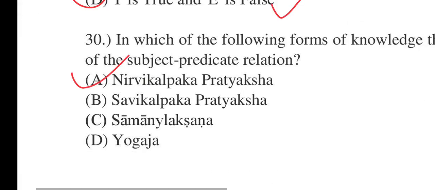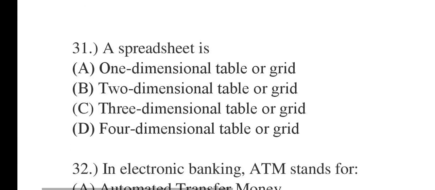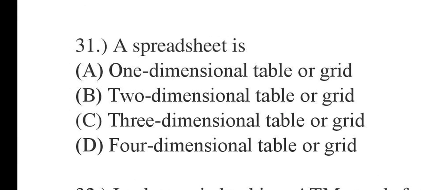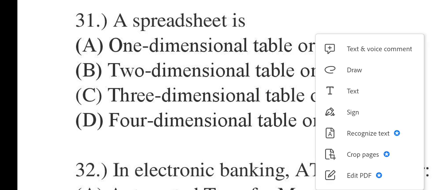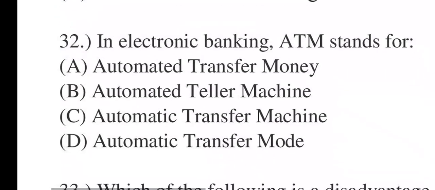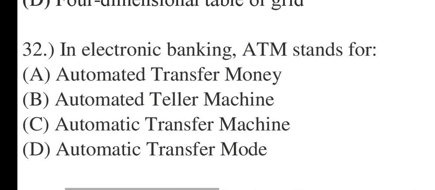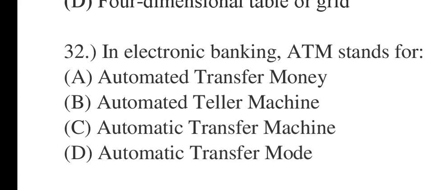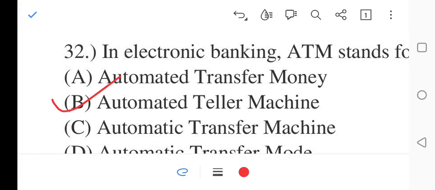Now 31. A spreadsheet is what? A, B, C, D: 1-dimensional tabular grid, 2-dimensional tabular grid, 3-dimensional tabular grid, 4-dimensional tabular grid. 31. It will be 2-dimensional tabular grid. Done. 32 says, in electronic banking, ATM stands for what? Automated transfer money, automated teller machine, automatic transfer machine, automatic transfer mode. 32. It will be automated teller machine.